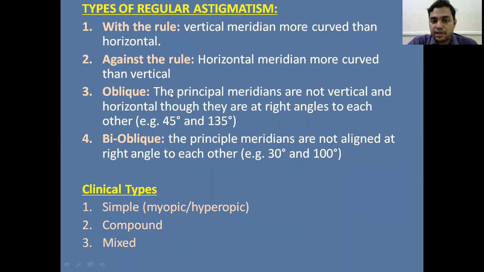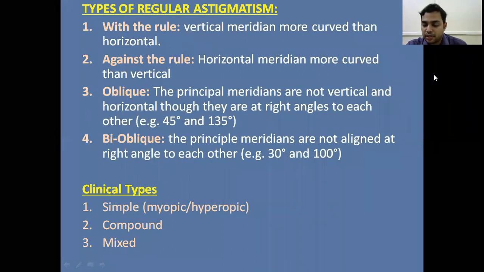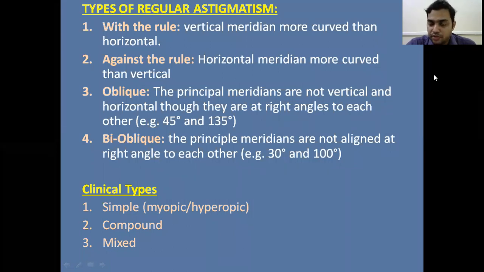So what is oblique astigmatism? Here both principal meridians are not vertical. That is, they are not horizontal or vertical. But though they are not vertical, they are at right angles to each other. So suppose one meridian is at 45 degrees, the other meridian is at 135 degrees. The angle between the two meridians is 90 degrees.